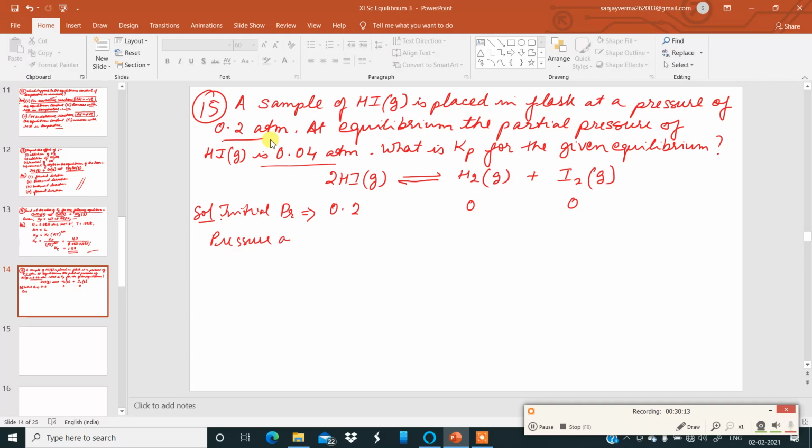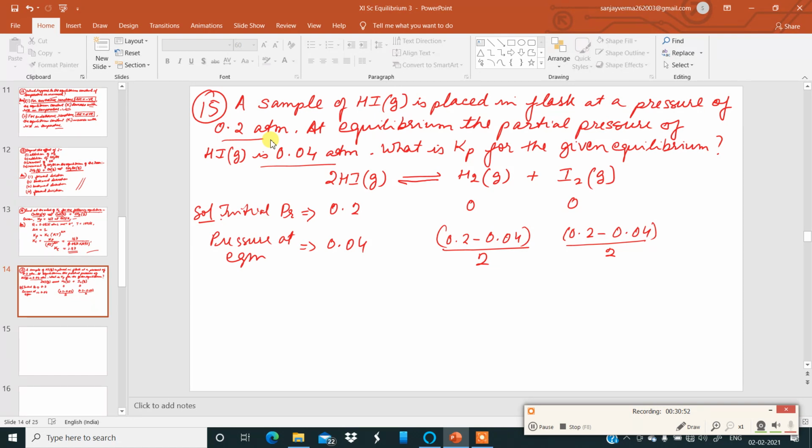It is given 0.04. So here pressure at equilibrium for hydrogen will be 0.2 minus 0.04 divided by 2. This 2 comes over here. Same thing happens here also for iodine, 0.2 minus 0.04 divided by 2. Okay.